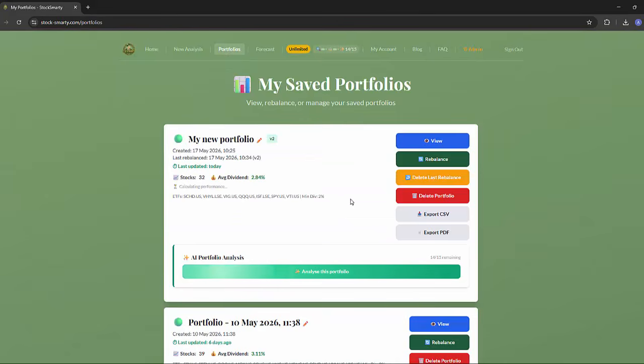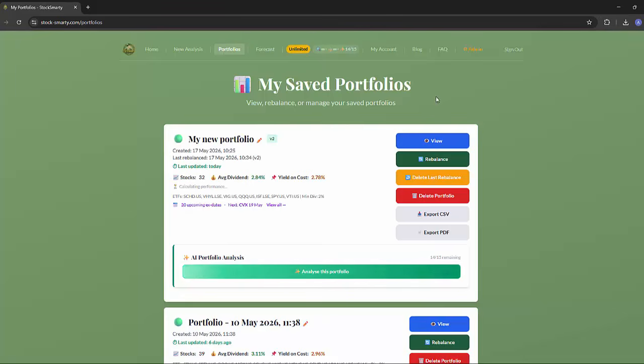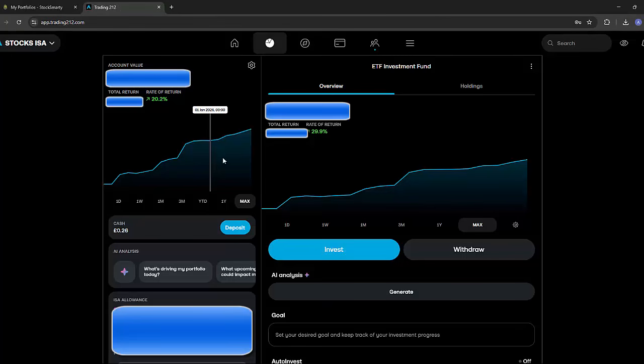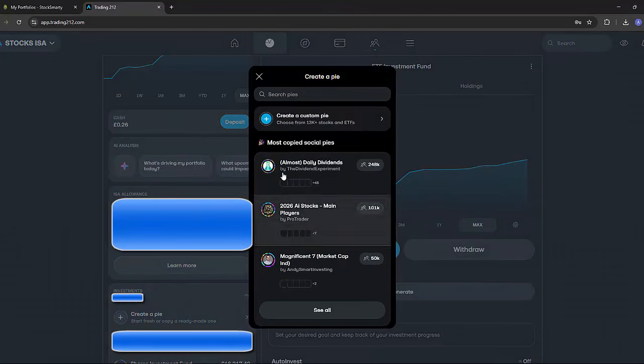So you may be asking, what do you actually do with this information? You've got your portfolio, we're happy with it. How do I actually trade? All trading is done outside of StockSmarty in your chosen investment engine. I like to use Trading 212, but you can use whatever you want, whichever one facilitates a portfolio.